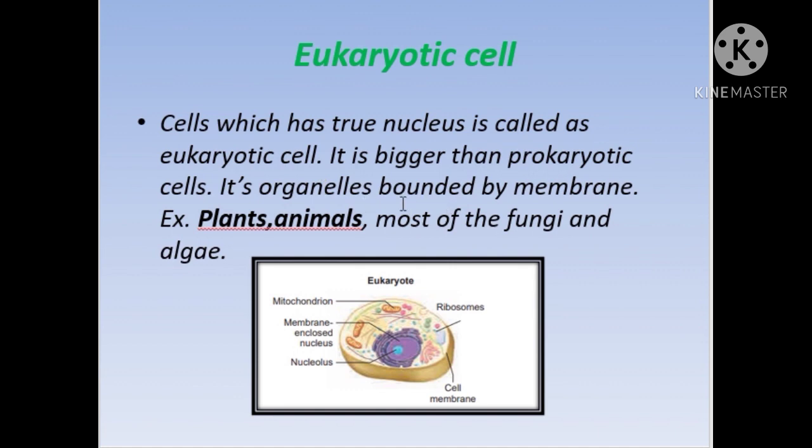Here the organelle will be bounded, covered, or surrounded by a lipid. That lipid is called phospholipid. It will be found in 2 layers, that is called a phospholipid bilayer. So the mitochondria, which is called the powerhouse of the cell, or ribosomes are examples of membrane bound organelles. The membrane of the organelle will be covered, or enveloped, by a lipid called phospholipid, which is a bilayer.